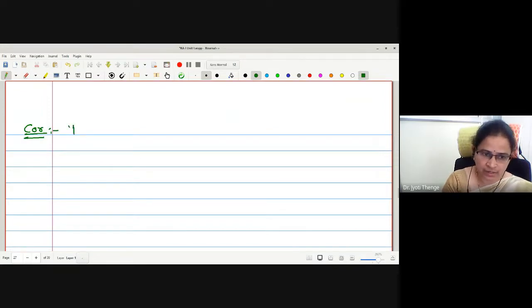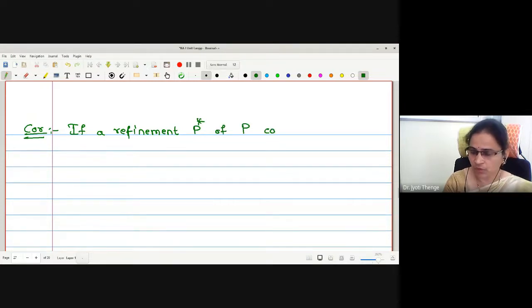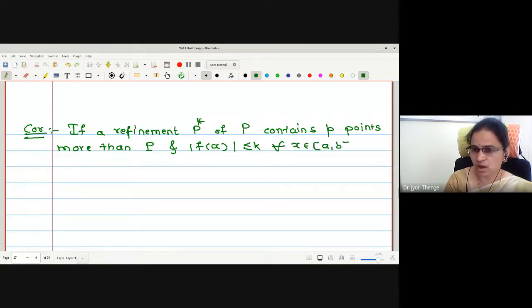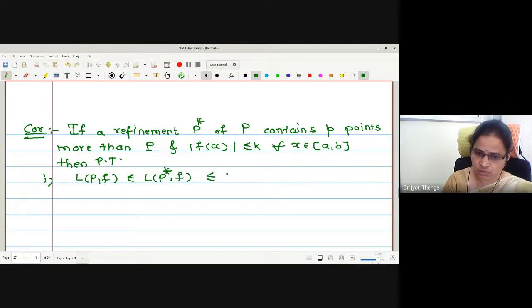Now the corollary says that if a refinement P star of P contains exactly P points more than P, and mod of f of x is less than or equal to k for all x in the closed interval, that is, k is the bound for your function, then prove that LP F is less than or equal to LP star F, which is less than or equal to LP F plus 2pk mu.